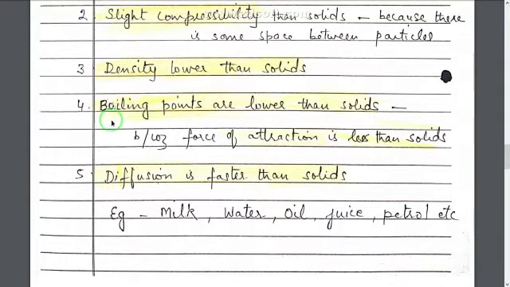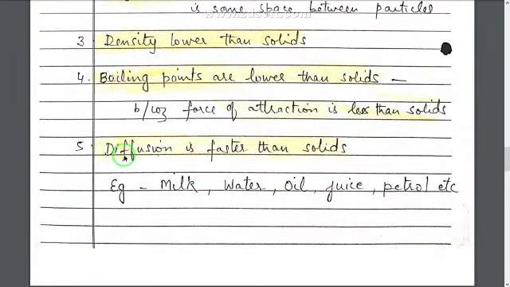Fourth is, boiling points are lower than solids because the molecules in liquids are far away from each other. They have empty spaces between them. Therefore, the force of attraction between the particles is less as compared to solids. So it becomes easy to break those forces when we heat them. Giving a small amount of heat breaks those forces of attraction and a liquid can boil. So the boiling points of liquids are lower than in the case of solids.